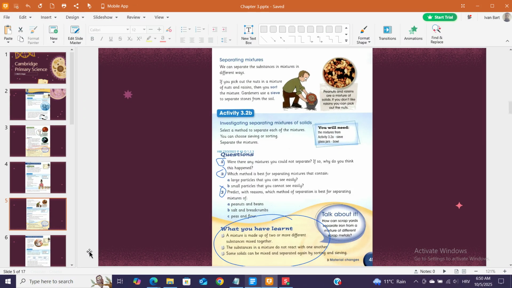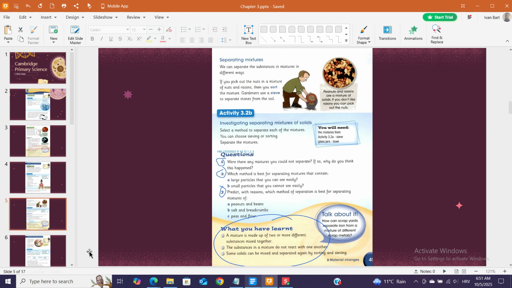A mixture is made up of two or more different substances mixed together. Talk about it. How can scrap yards separate iron from a mixture of different scrap metals? The substances in a mixture do not react with one another. Some solids can be mixed and separated again by sorting and sieving.